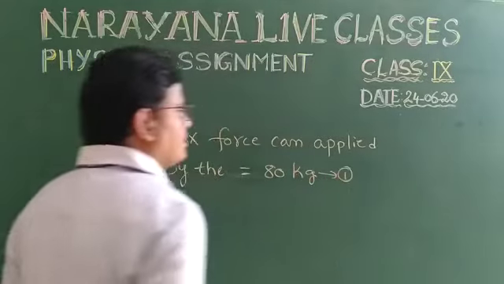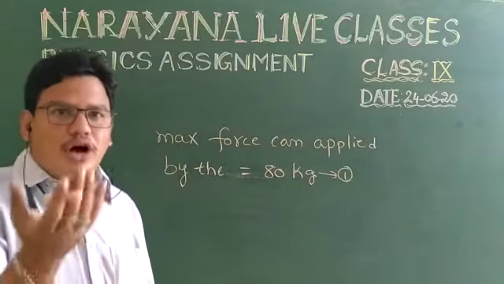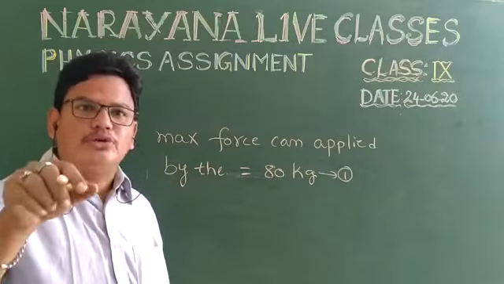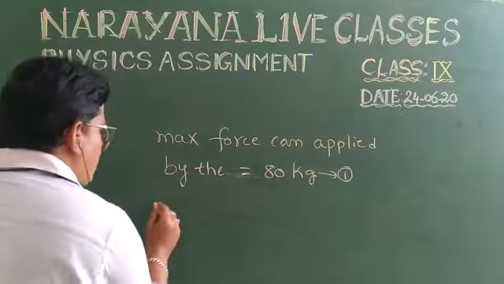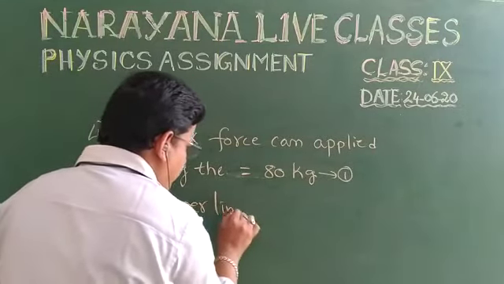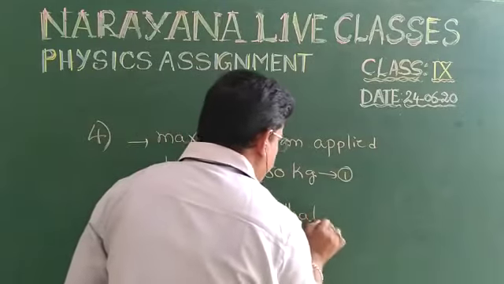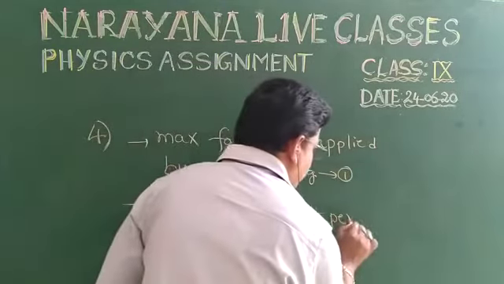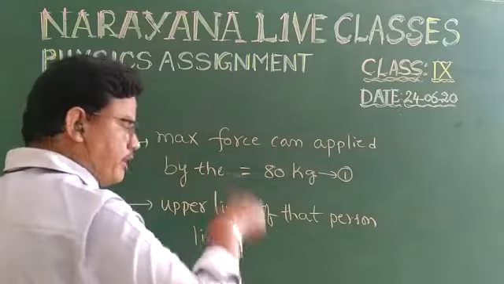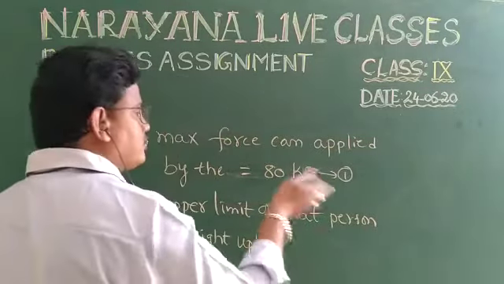And the maximum force up to which he can lift, the upper limit of what that person can lift, is also equal to his weight.